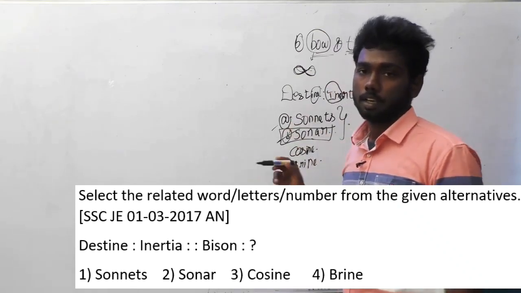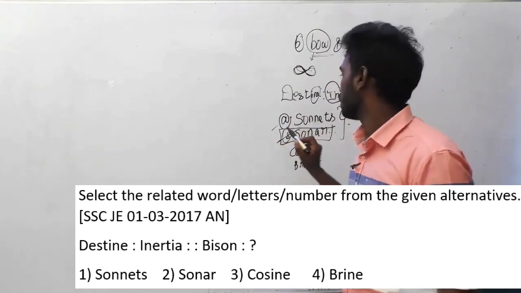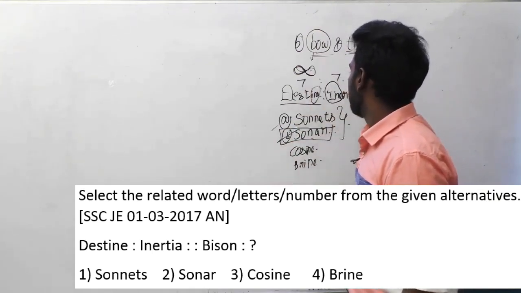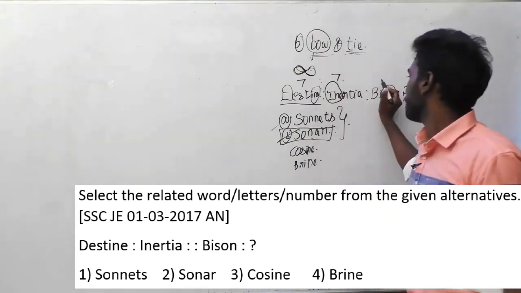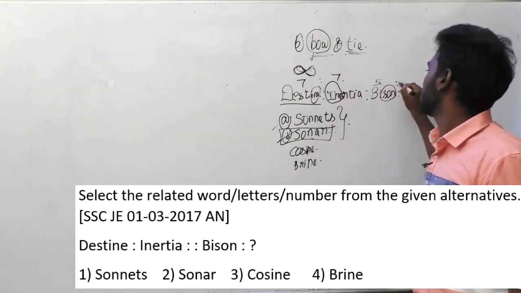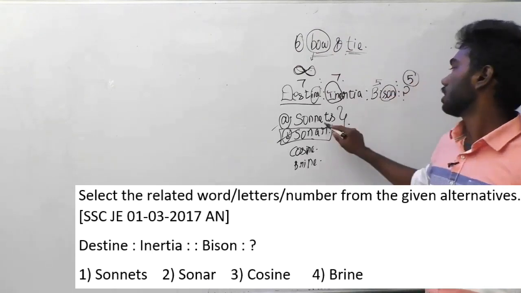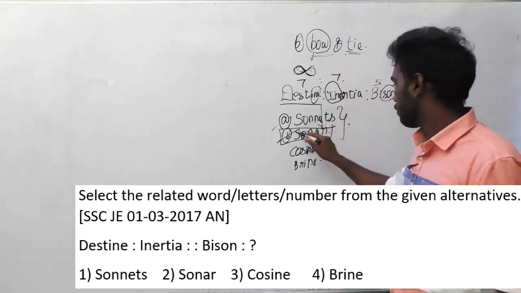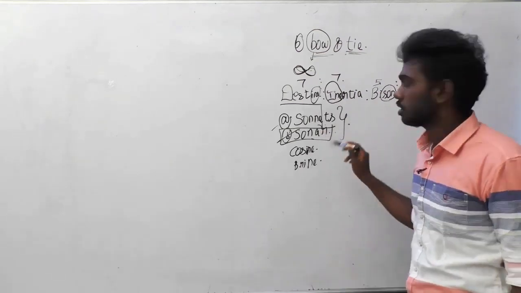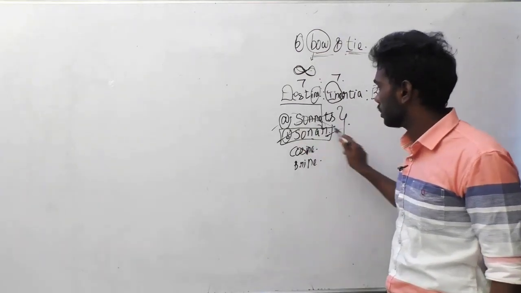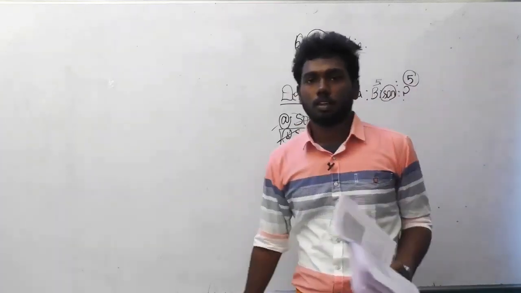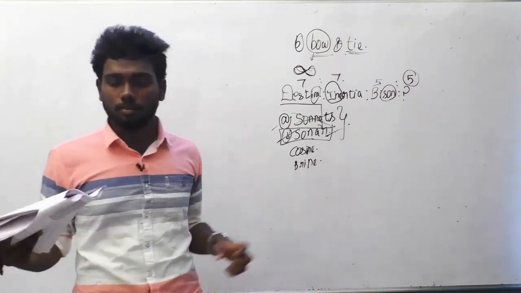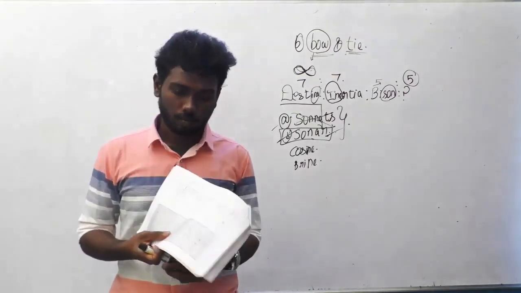It's the overall logic. We call it the overall logic. The number of letters here is 7 is to 7. In the same way, the number of letters here is 5, so you must get 5. If you consider here, sonnets has 7 letters, but sonar only has 5 letters. So this is the right answer. Sonnets is the wrong answer. Okay guys, did you understand this question? Let's move on to the next question.